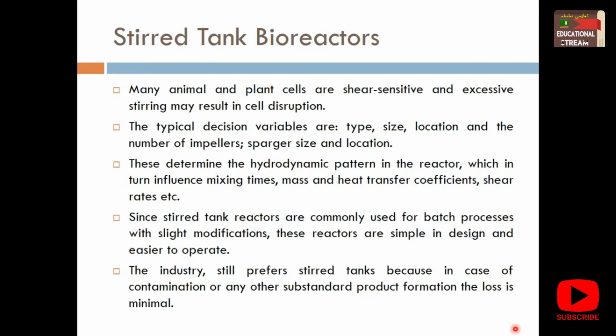So all the mathematics is involved here. Since stirred tank reactors are commonly used for batch processes with slight modifications, these reactors are simple in design and easier to operate. Where batch mode of operation is used in different industries, stirred tank reactors are going to be used. They are good, they are simple in design, and they are easy to operate.